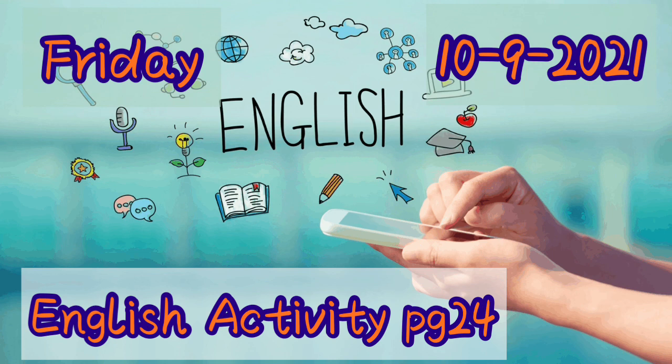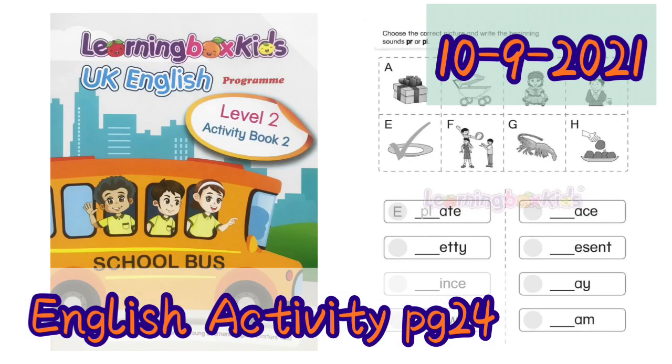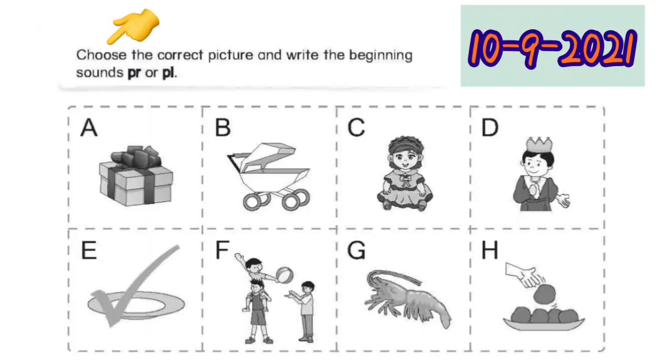Let's get ready our activity book, page 24. Write down the date of today. Choose the correct picture and write the beginning sounds. PR, pr, or PL, pl.